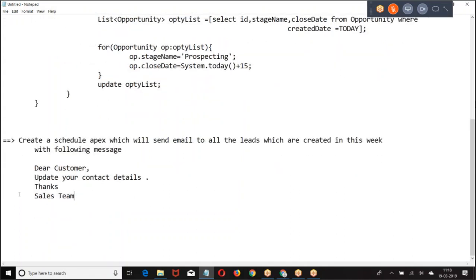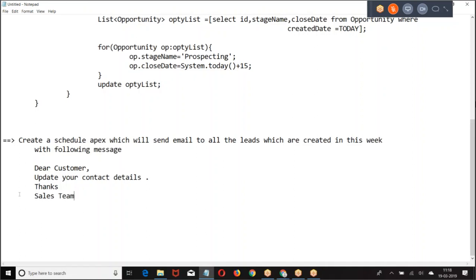Create a schedule Apex which will send email to all the leads which are created this week with the following message. Send an email to all the leads which are created in this week.